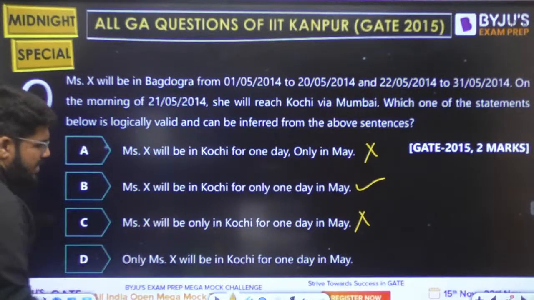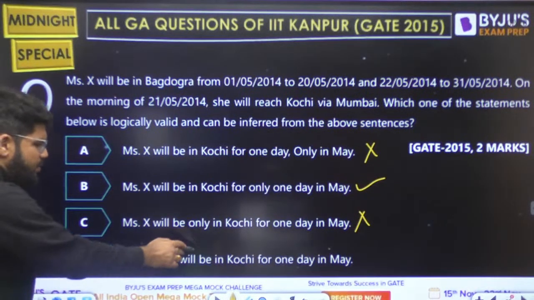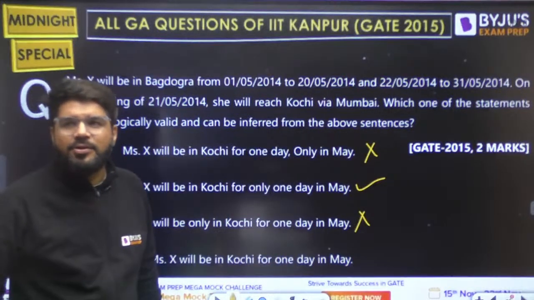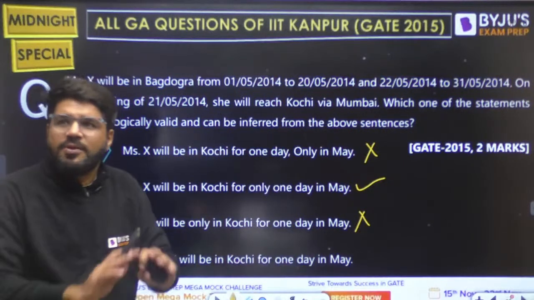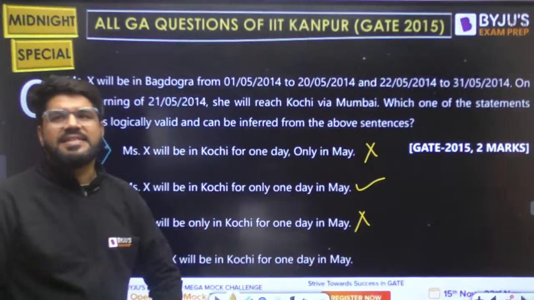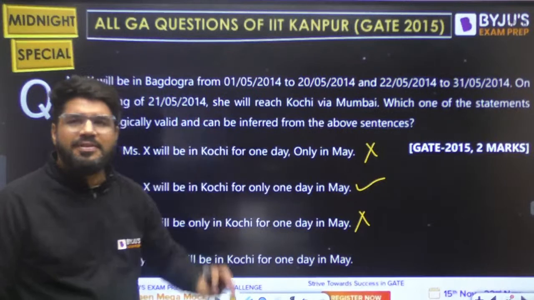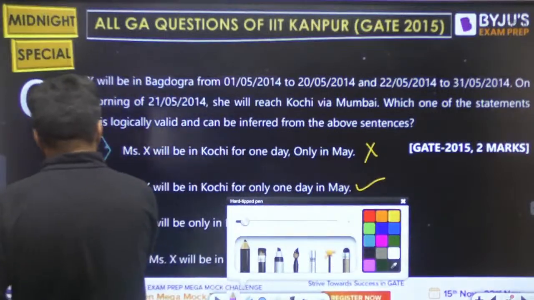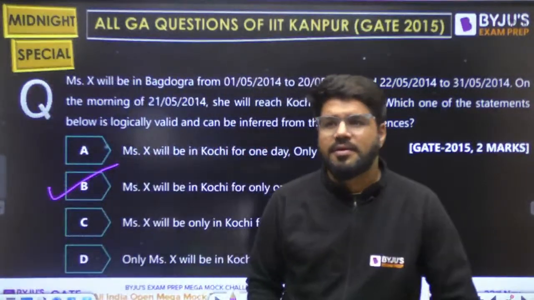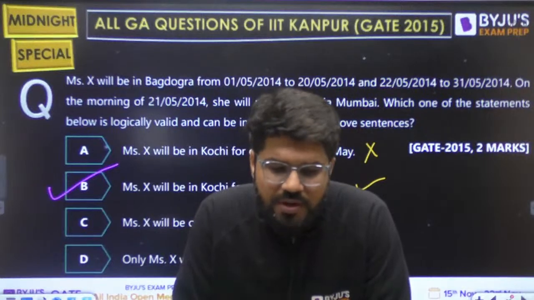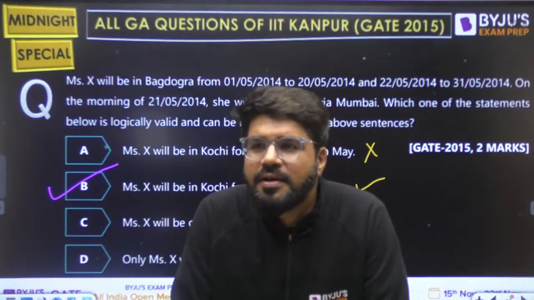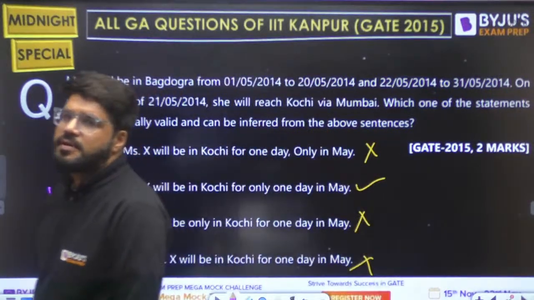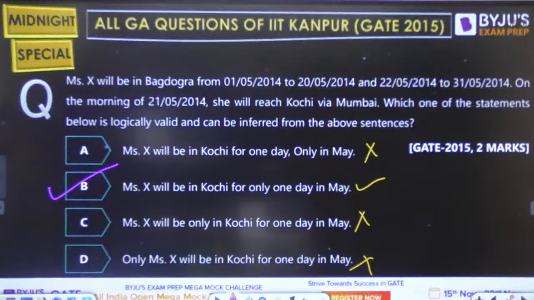Only Mrs. X will be in Kochi for 1 day. This has no logic at all. Entire Kochi, nobody else is there. That's laughable. Only Mrs. X is there on that 1 day. Rest everybody will go out of Kochi that day, right? Not possible. So the only correct answer is B. Okay? Done. Cool.